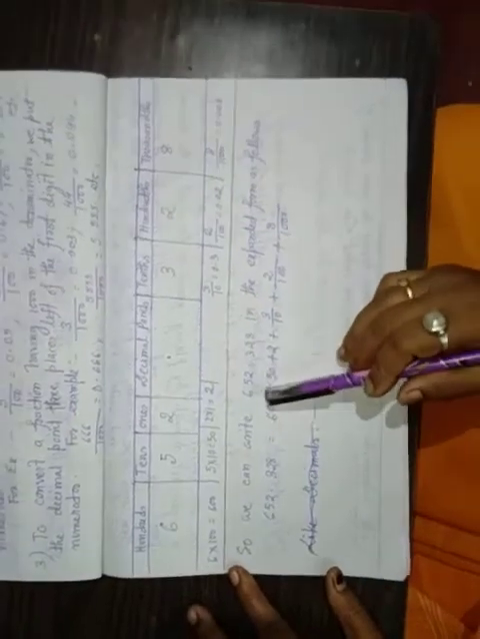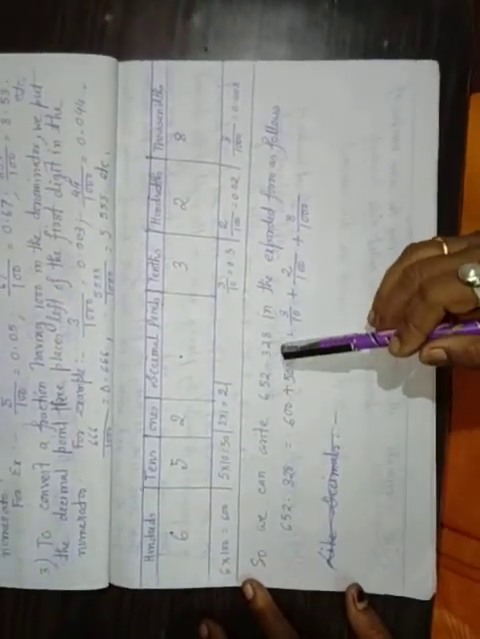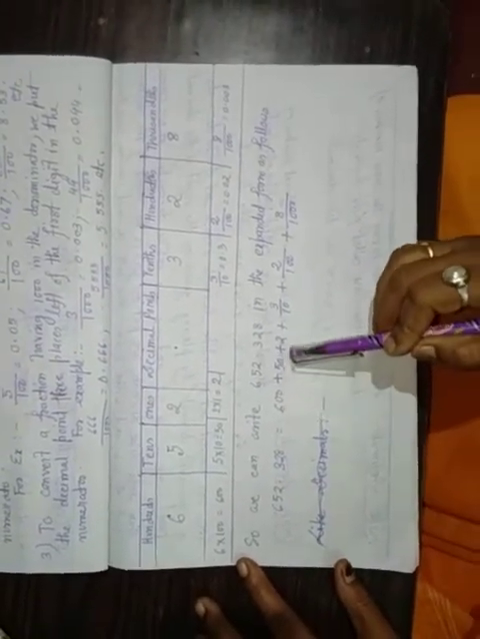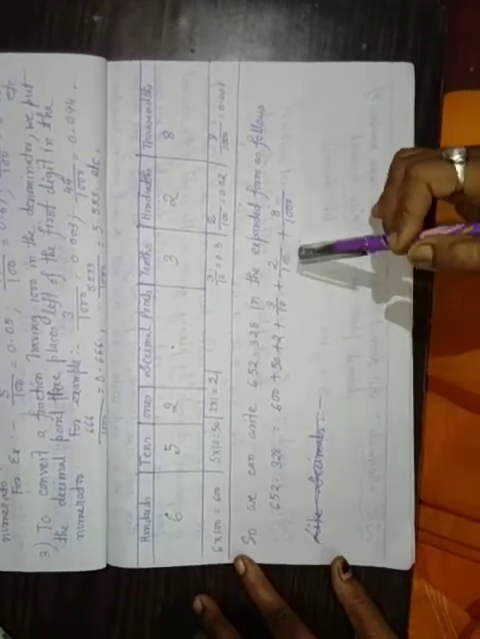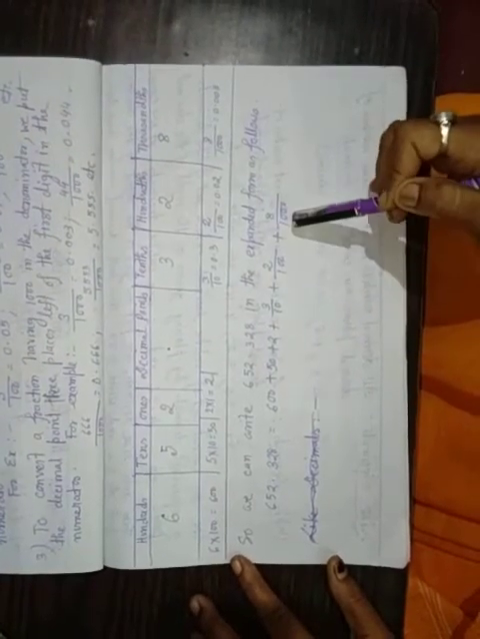So we can write 652.328 in the expanded form as 600 plus 50 plus 2 plus 3 by 10 plus 2 by 100 plus 8 by 1000.